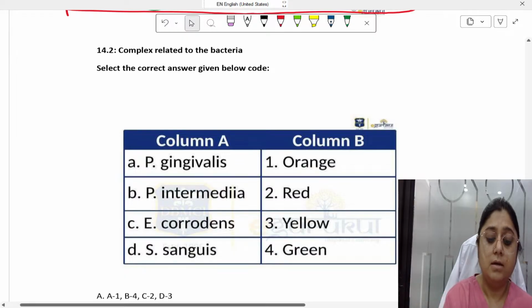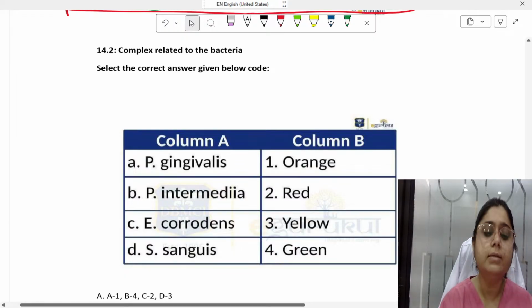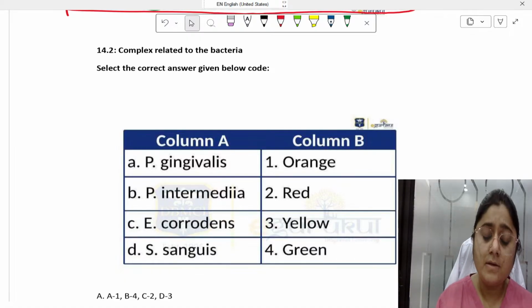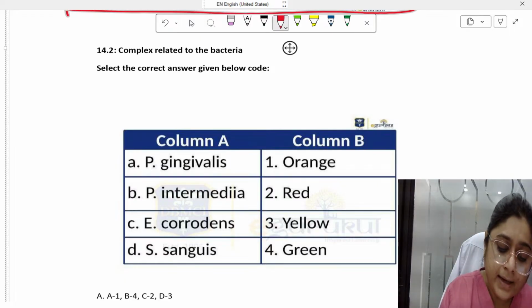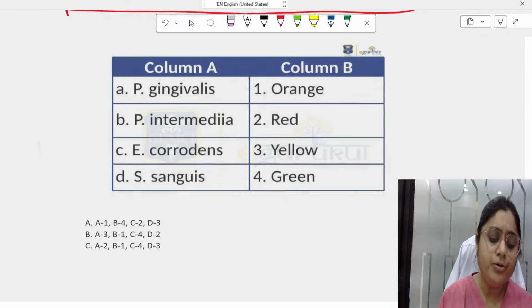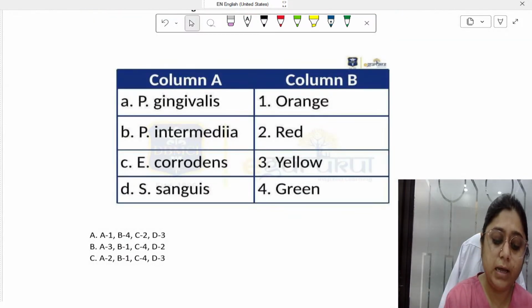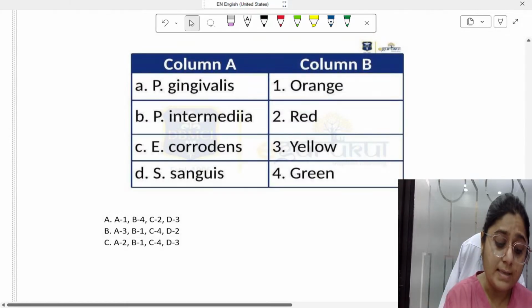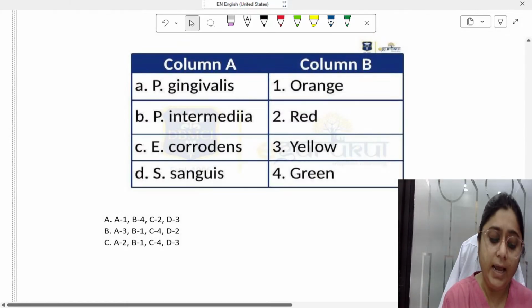Similarly, they can ask match-the-column type of questions. Guys, I have taken this specific question basically to tell you that don't try to match everything. You have very limited time. You know that P. gingivalis belongs to the red complex. So just go to the options and see where A and 2 are together.